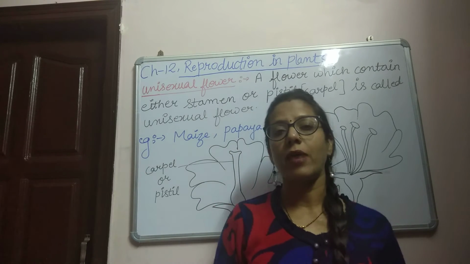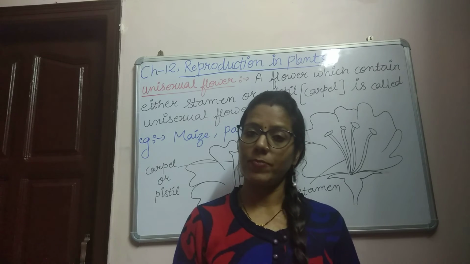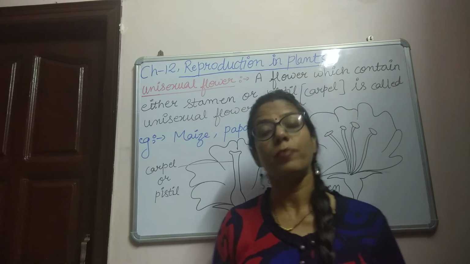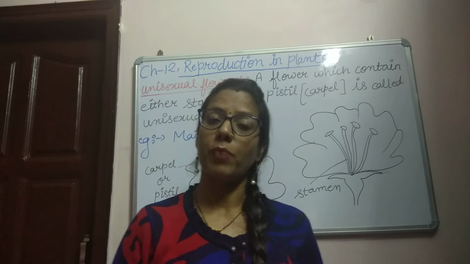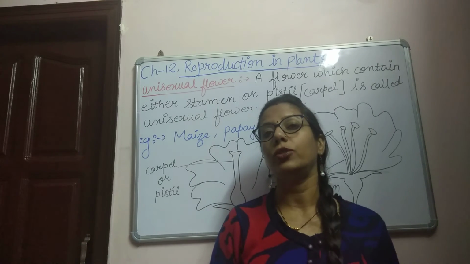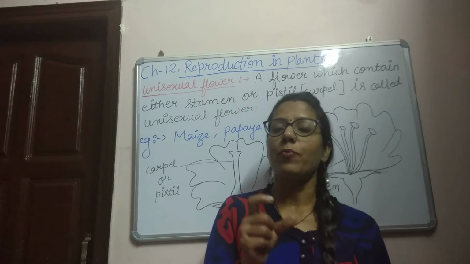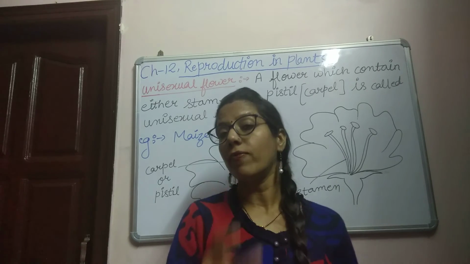So a unisexual flower contains either only stamen, or only carpel or pistil, meaning only the female reproductive part. Uni means single, so only one type of reproductive part is present in the flower.